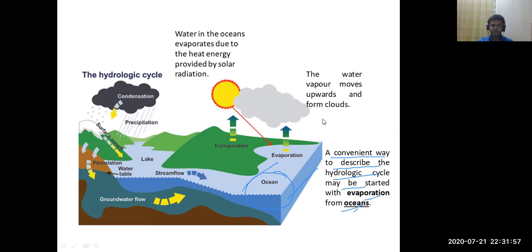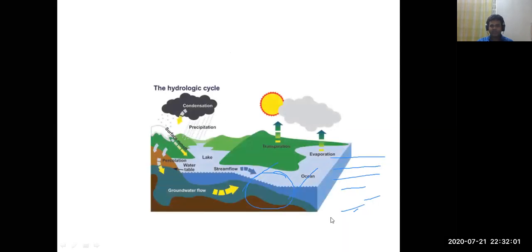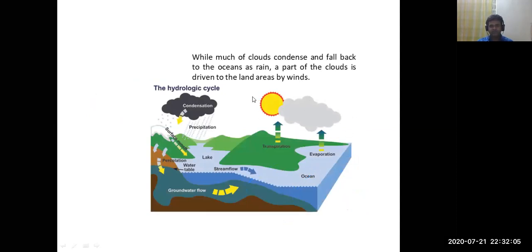So next, I am clearing all the drawings. The next is what happens after the formation of clouds. Much of the cloud condenses and falls back to the ocean as rain, and a part of the cloud is driven to the land areas by winds.